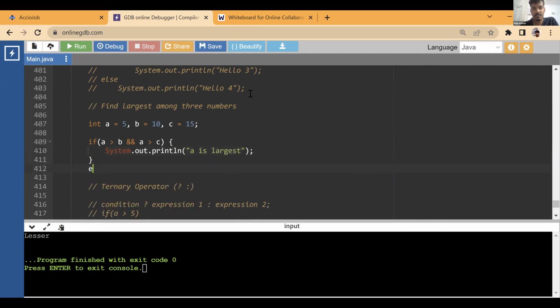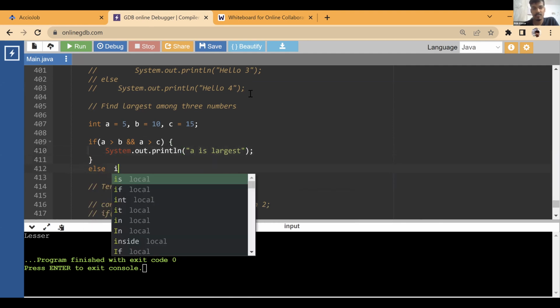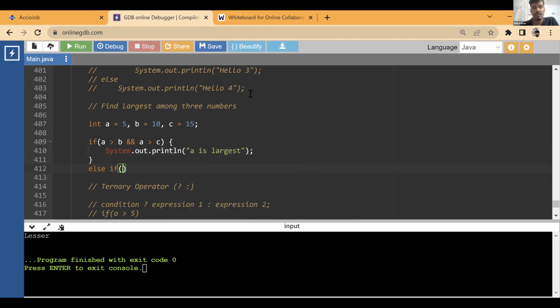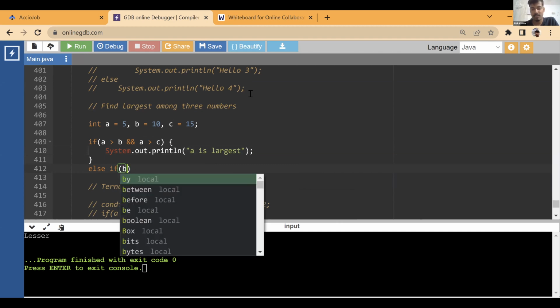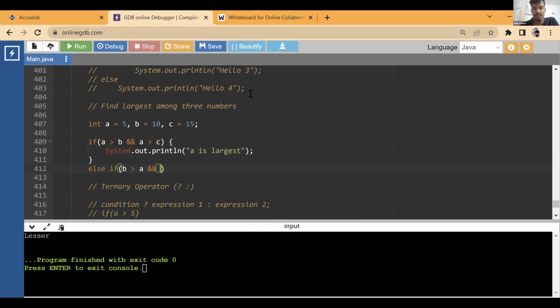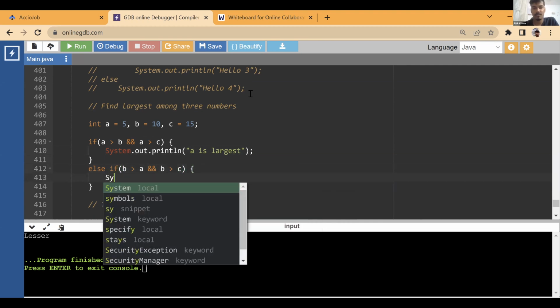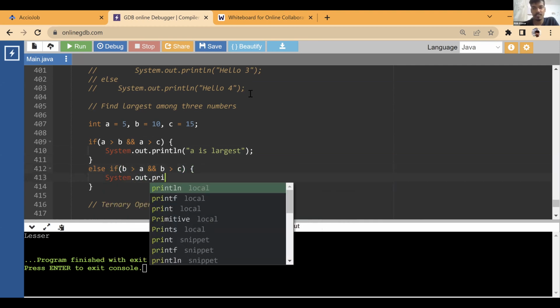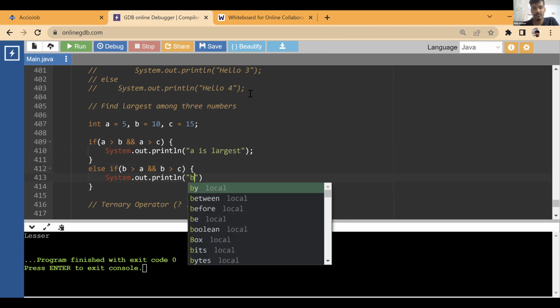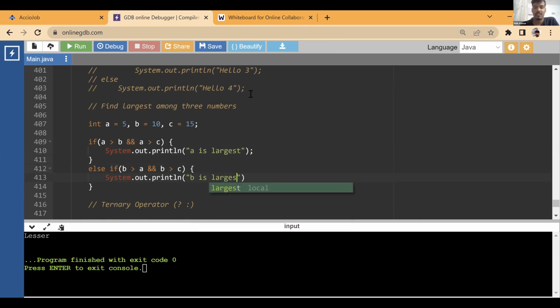Else if b is greater than a and b is greater than c, System.out.println b is largest. Else